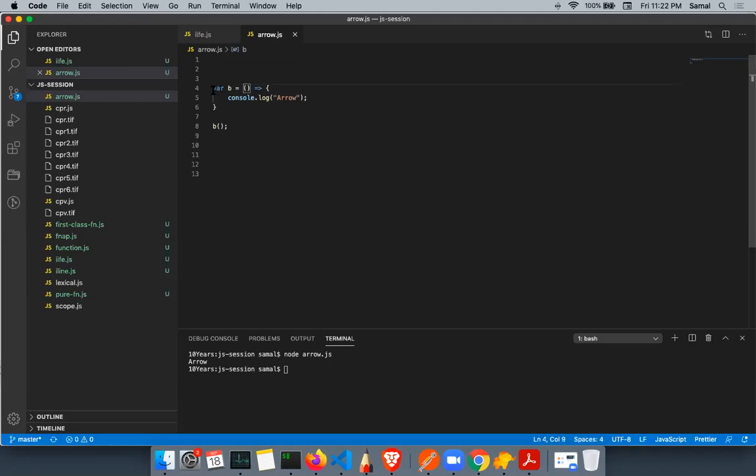I thought the var keyword will get hoisted. Okay, the variable will get hoisted. In case of assignment also, your function variable gets hoisted, but the function does not get hoisted. That's true. So it is the same with ES6 also. We don't write the function keyword. We write parenthesis and arrow. This is called an arrow function.